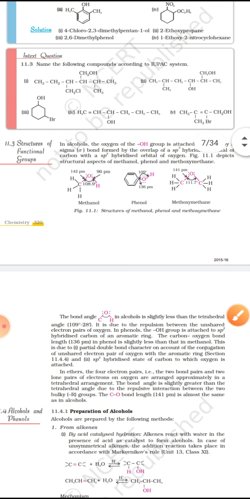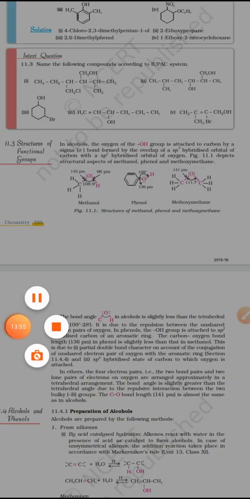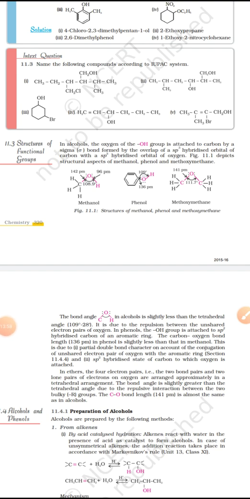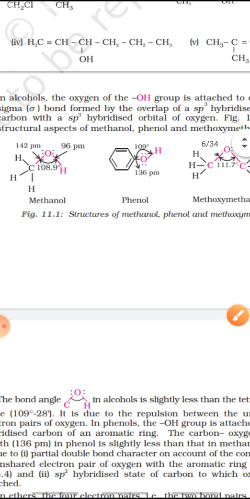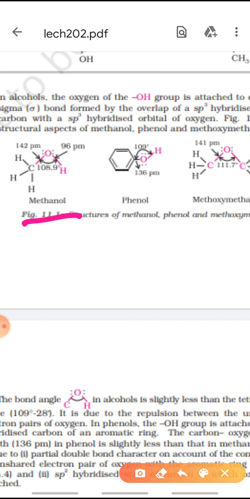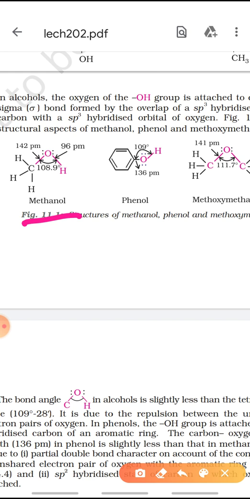Now coming to the structures of the functional group. Now children, in alcohols, the OH group is attached directly to the carbon by a sigma bond, which is formed by the overlapping of an sp3 hybridized orbital of carbon with an sp3 hybridized orbital of the oxygen. Now children, as you all can see, in case of simple alcohols, the bond angle is 108.9 degrees and the bond length of the oxygen hydrogen bond is smaller. That means the oxygen hydrogen bond is stronger, whereas the carbon oxygen bond is weaker.